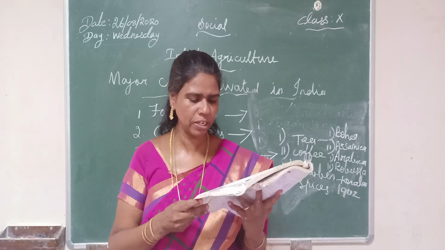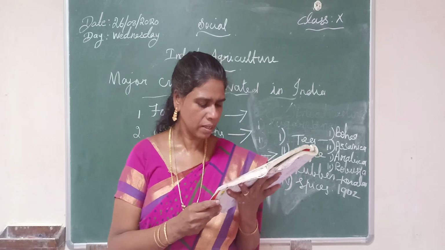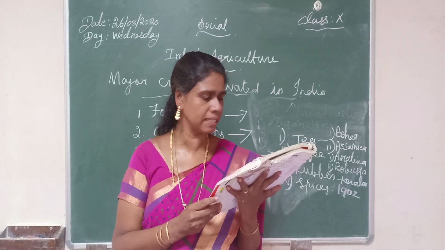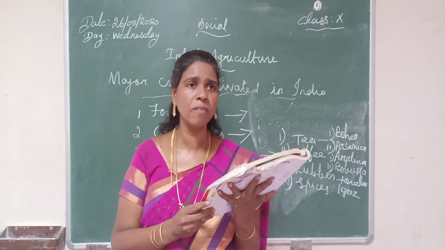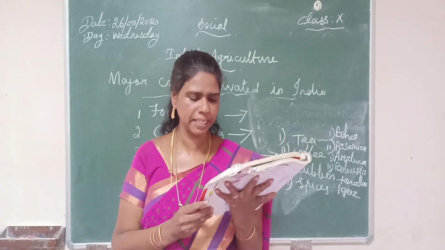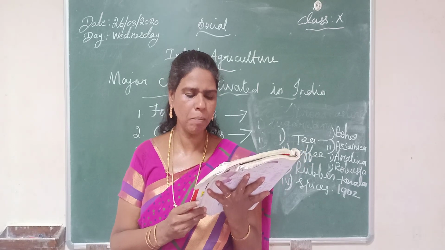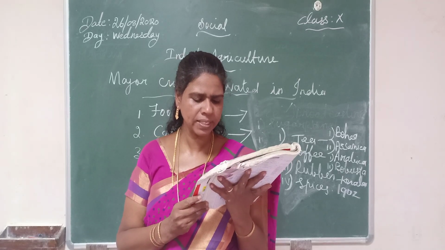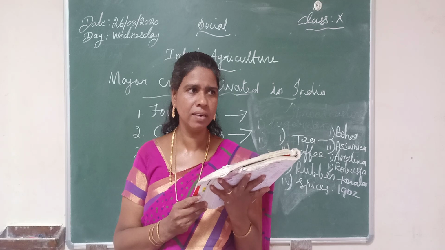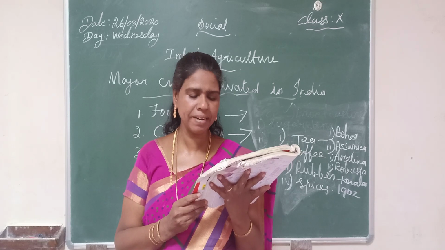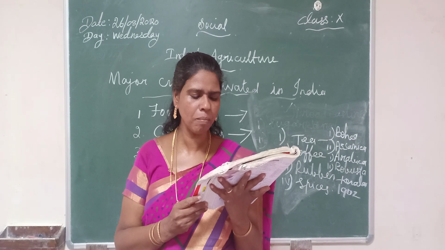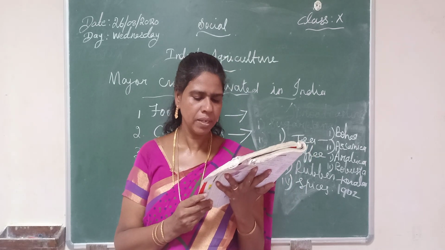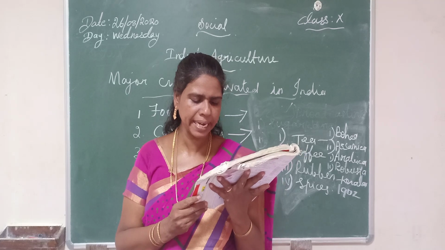Otherwise, now I am giving the notes. Write the notes now. There are 5 points. The first one is India experiences tropical monsoon type of climate. Second point, it gives seasonal rainfall. It is not uniform and is highly erratic.